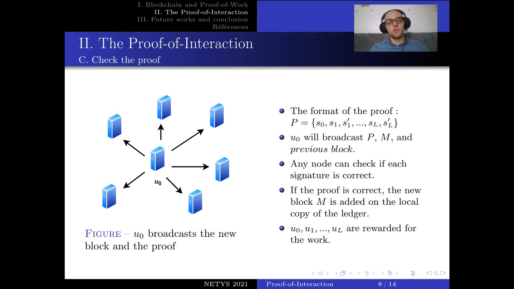And also, to force the cooperation, every node involved in the proof is rewarded. If you sign something in the proof, you get a reward, because otherwise there is no profit from answering a signature request.